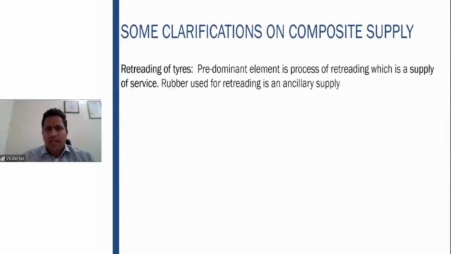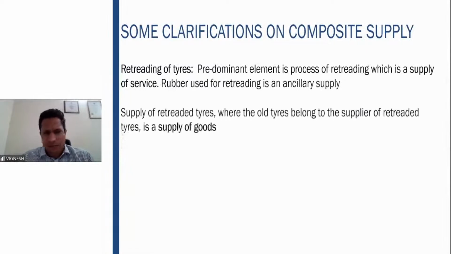You can expect a problem based on this one, though it is not a recent clarification. Maybe a couple of years back these clarifications were issued, so you can definitely expect queries based on this. Then the next one, retreading of tires. When I say retreading of tires, that means old tires will be there. Old tires, they retread and repair them, and then you again make the tire usable.